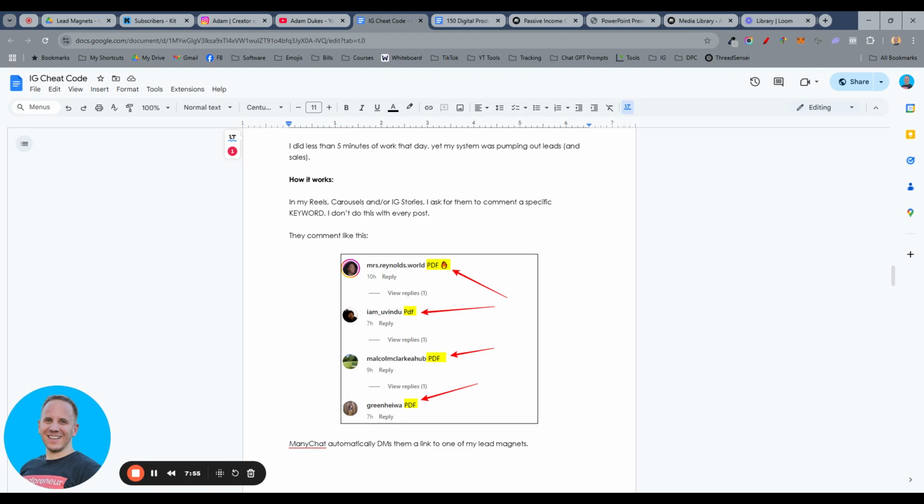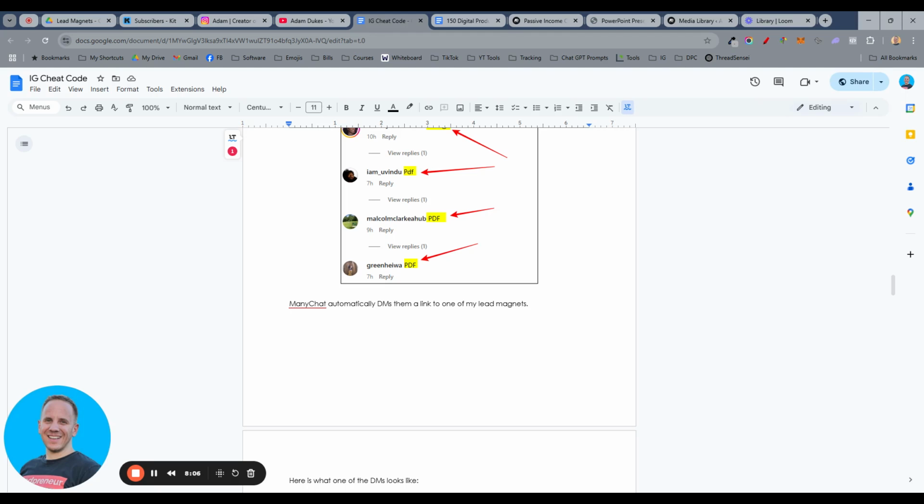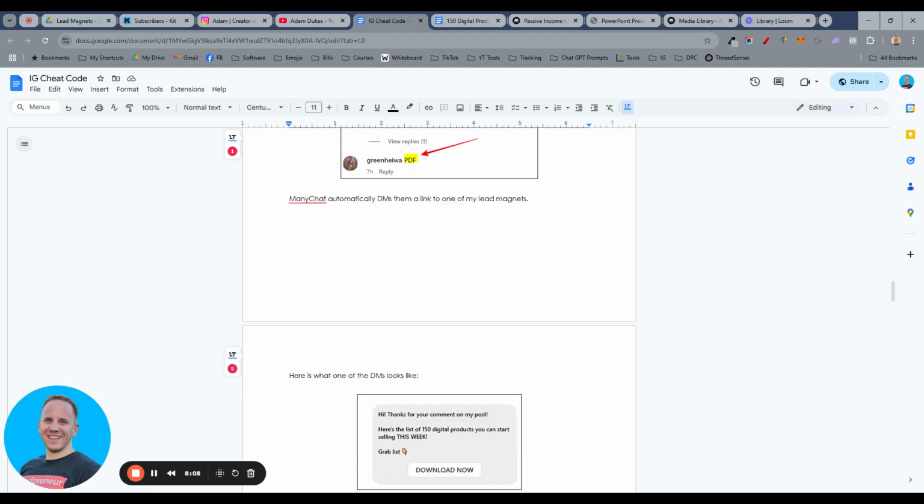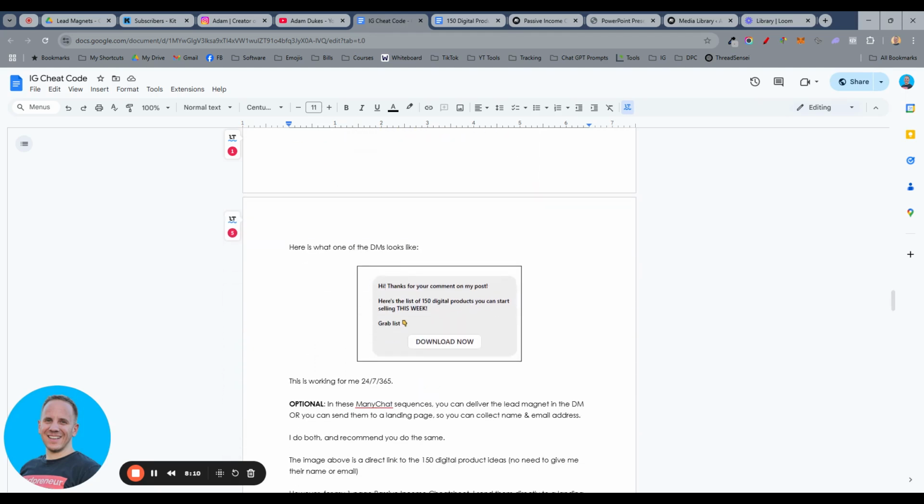And these keywords are tied to the lead magnets. So again, this specific reel or post was for my passive income cheat sheet, my 1-page passive income cheat sheet. So they comment PDF. ManyChat automatically DMs them a link to one of my lead magnets. Here's what one of the DMs looks like.